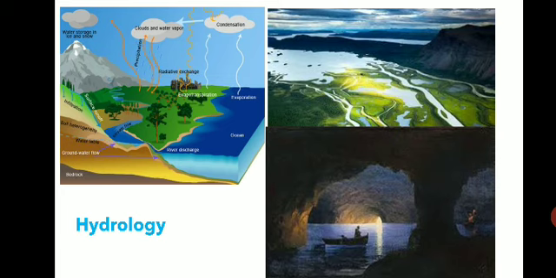So it deals with the study of properties, distribution and circulation of all the naturally occurring water on and under the earth's surface, that is surface water as well as groundwater. So that is studied under a branch called hydrology. The word hydro means water and logy is again science.